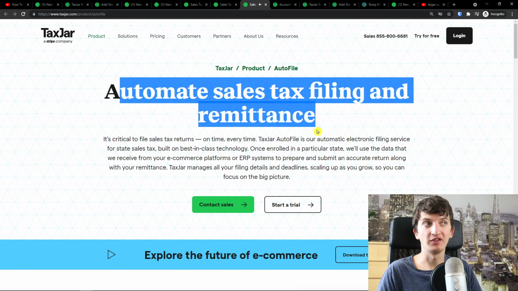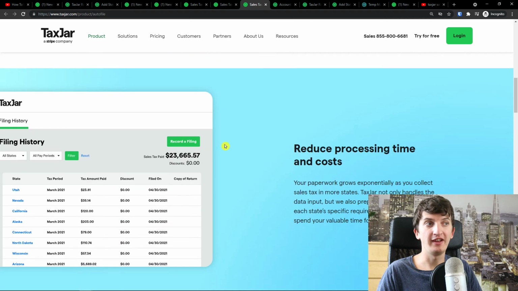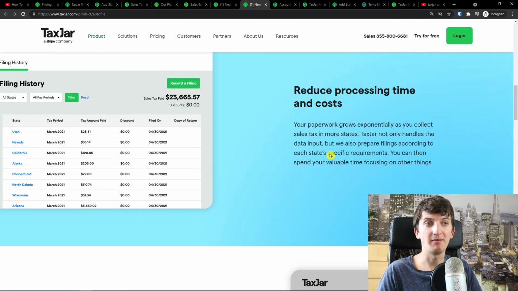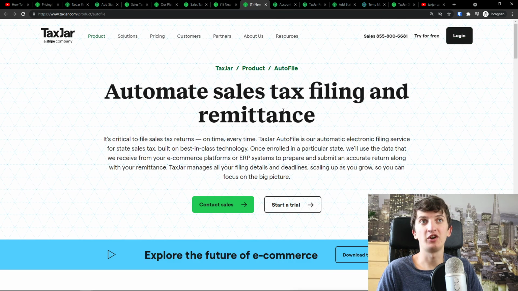And automate sales tax filing and remittance. Never miss a filing due date, reduce processing time and costs. And this is pretty much it, right? So this is TaxJar, what you can get from it, how it works, and it's actually worth it for your time.